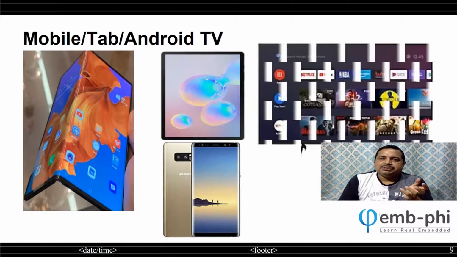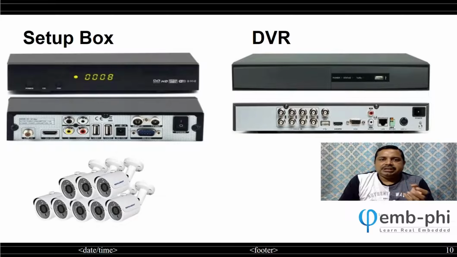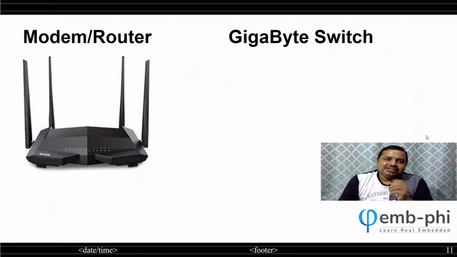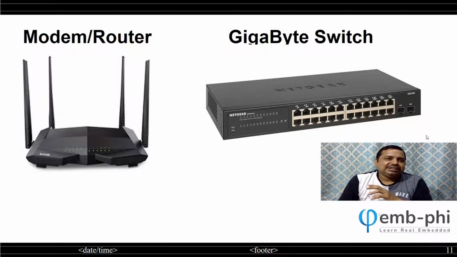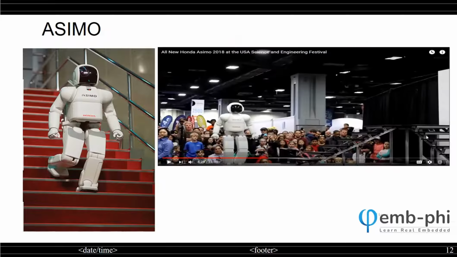Then mobile TV, which I know you are aware of. Then set-up box and DVR. A set-up box is what Tata Sky, Airtel, and Jio TV use. The DVR is a digital video recorder. In our home we have a CCTV camera, which records and saves the video. This is the gigabyte router, Ethernet router. If you go to your college office, you will see routers. Without routers you can't transfer data.